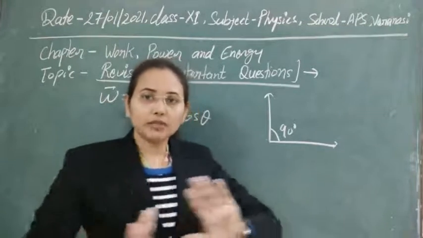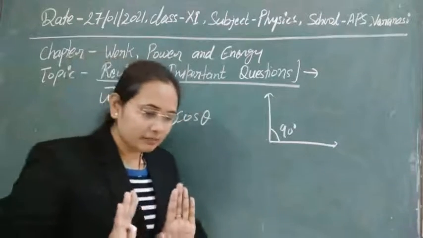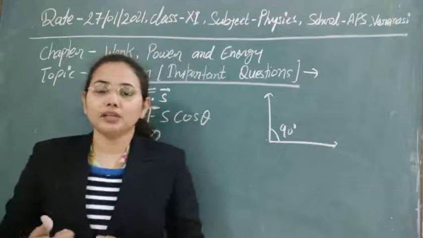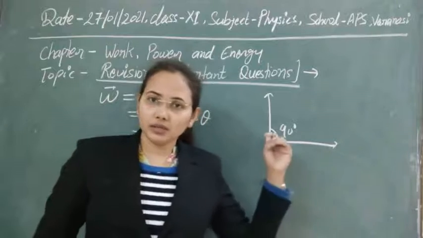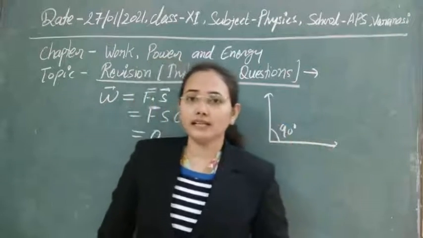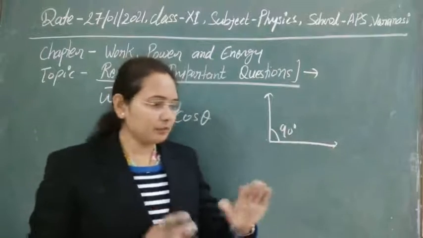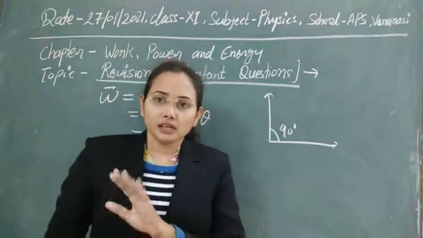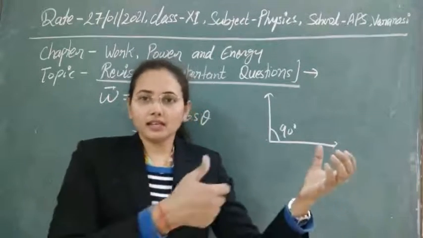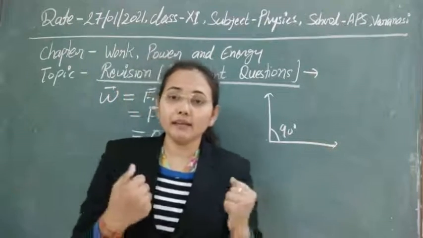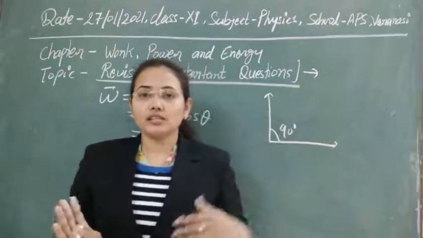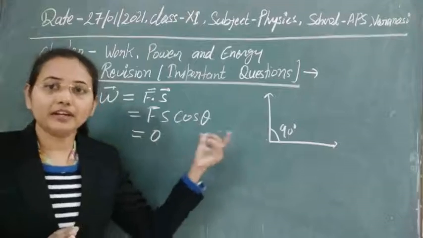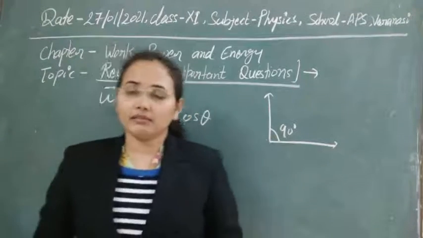So such kinds of work are positive work done. Suppose we are pushing a body and we apply force in this direction, and the body also goes in that direction, or we are pulling something. In all these cases we are doing positive work. Second case: suppose we are applying force in this direction and the displacement is in the opposite direction, or a body is moving in this direction and we are trying to pull it in the opposite direction. Then we are applying force opposite to the displacement of the body. It means the angle between these two quantities is equal to 180 degrees, so the work done will be negative.